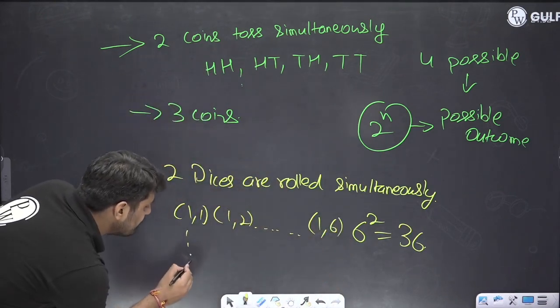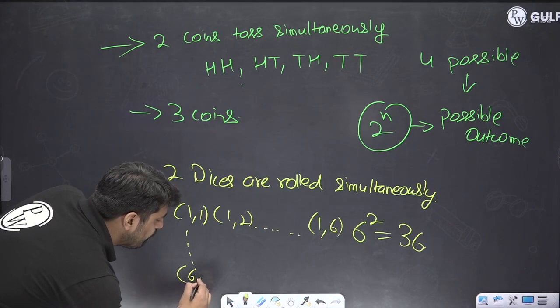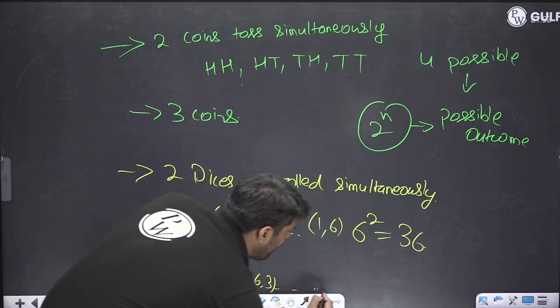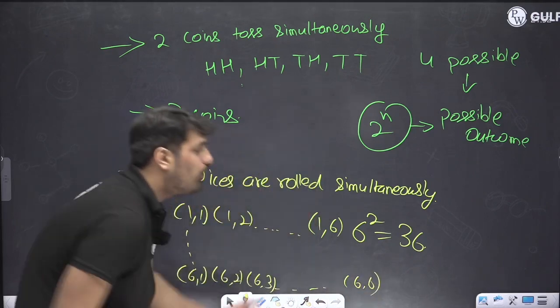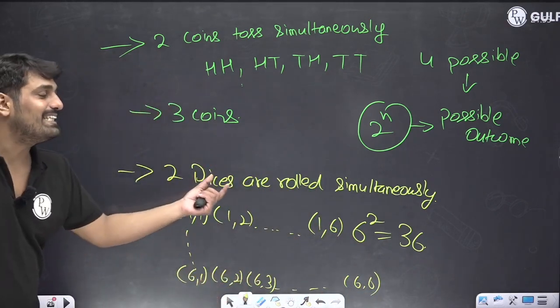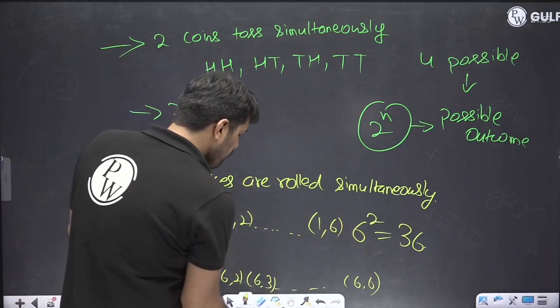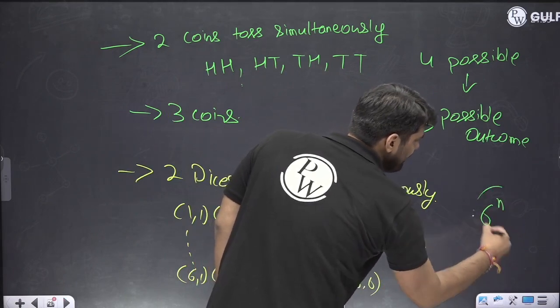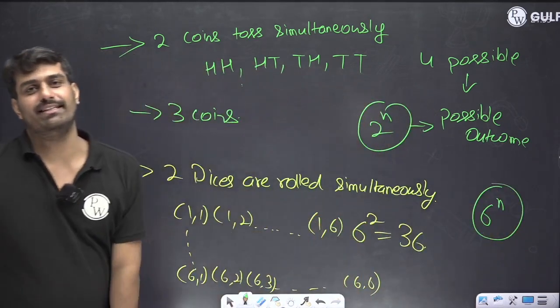And finally we'll be having 6,1; 6,2; 6,3 and so on, up till 6,6. Total 36 will be the possible outcomes. If someone told you that 3 dice were rolled simultaneously, the formula will work as usual, 6 raised to the power n. That means n value will be 3 this time.